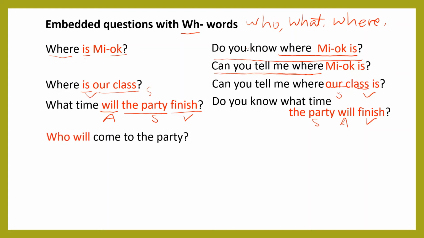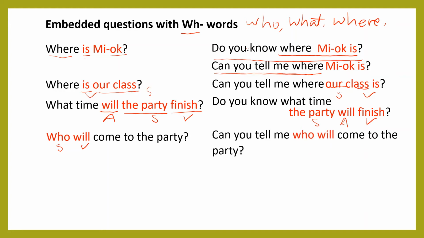Next question, who will come to the party? Who is the question word and subject, and will is the verb. Who will come to the party is the question. Then here we have, can you tell me who will come to the party?